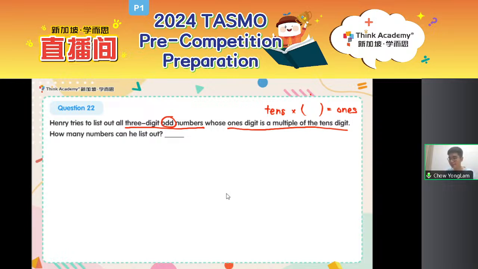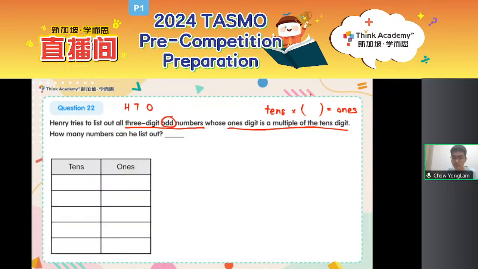Oh, so confident. You're spamming the chat. So how do we do this? First of all, like I said, so many conditions. Let's take a look one by one. We are looking for the 3-digit number. So it has a hundreds place, tens place, and a ones place. So we know it has 3 places. Next, we know that it is an odd number.